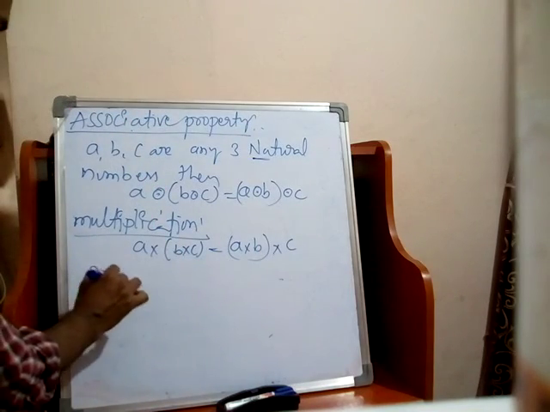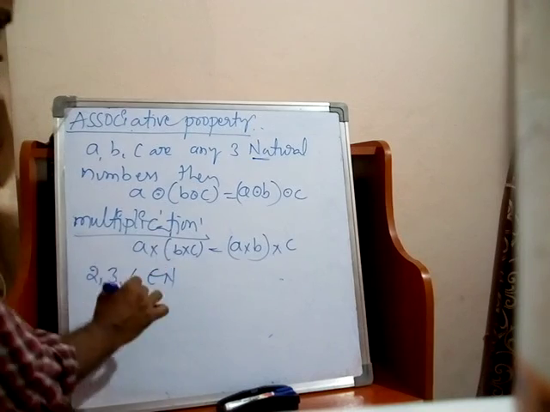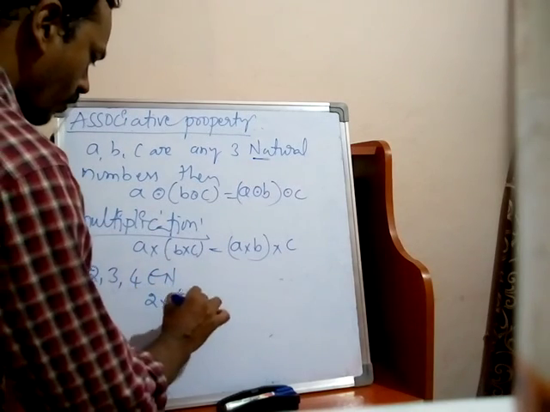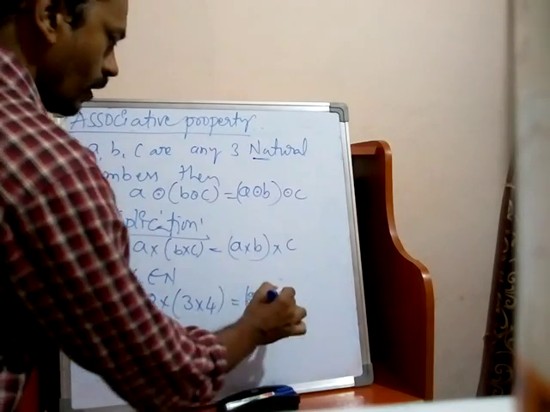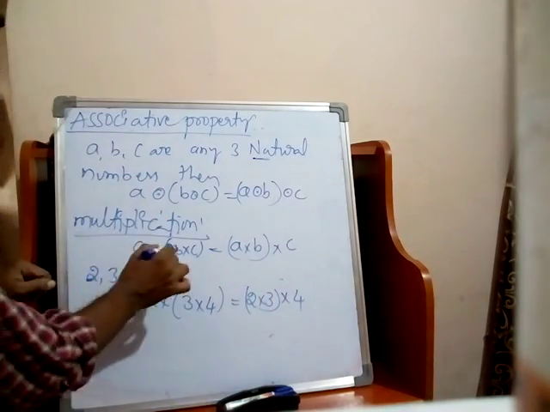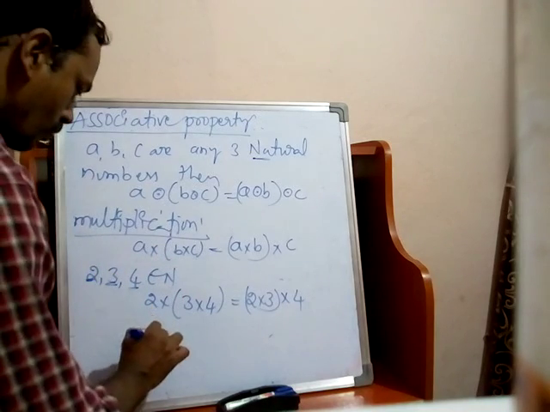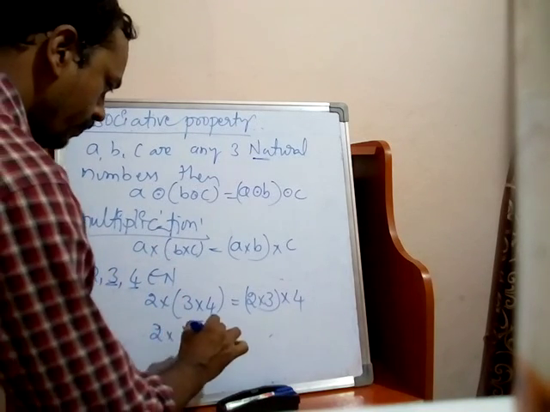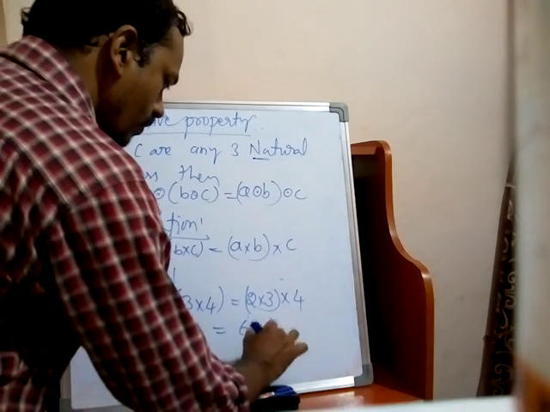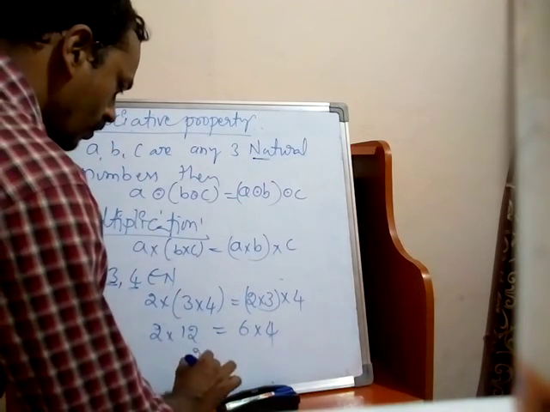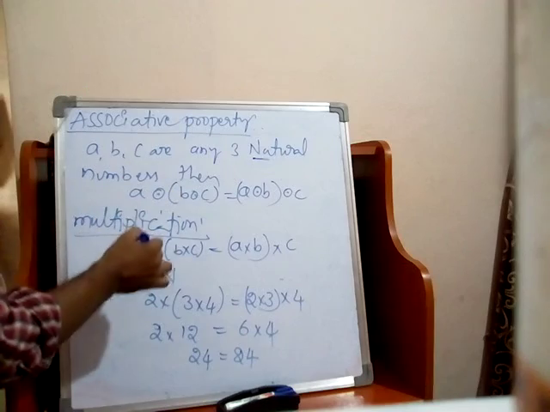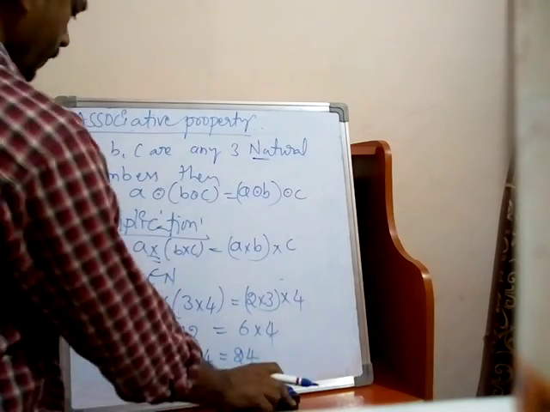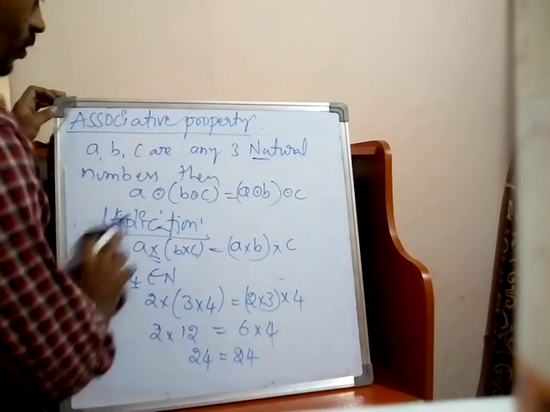So 2, 3, 4 belong to natural numbers. 2 into 3 into 4 is equal to 2 into 3 into 4, where a is 2, b is 3, c is 4. So 2 into 3 is 6, 6 into 4 is 24. And 3 into 4 is 12, 2 into 12 is 24. So 24 equals 24, which means it is satisfied. Here also natural numbers satisfy the associative property with respect to multiplication. This is the associative property.